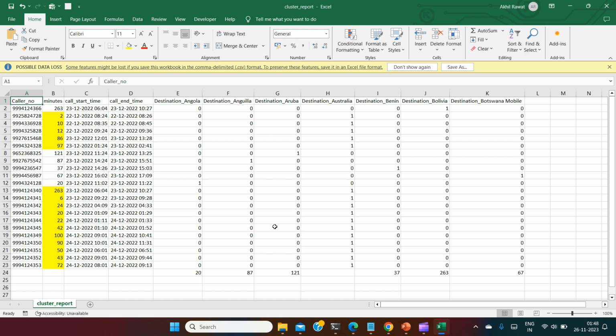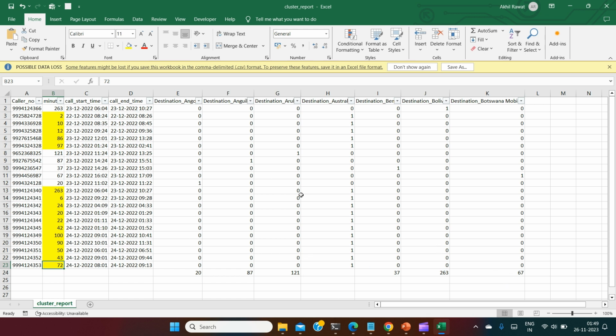So you can see here that the majority of records of calls are for Australia, and I have highlighted them in yellow. So if we go to this single call for Botswana, here it has a 67-minute call. In all the other data, you can see there is no 61-minute call, but there is a 72-minute call, which is nearby to the 67-minute duration.